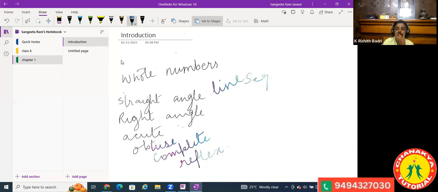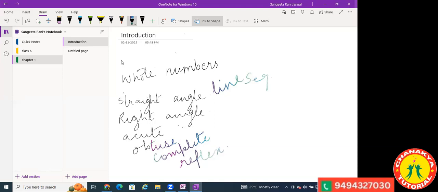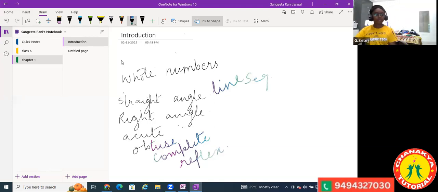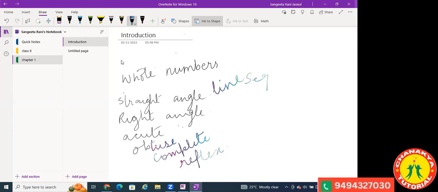What are polygons? Ma'am, polygons are curves formed by line segments. Great. It's a closed figure. There are some open curves too. Yes, that's a closed figure.